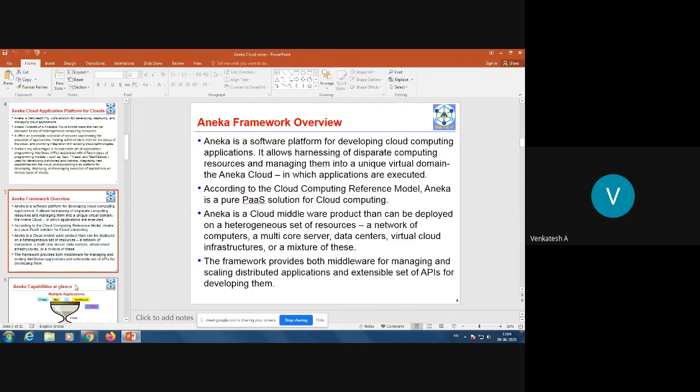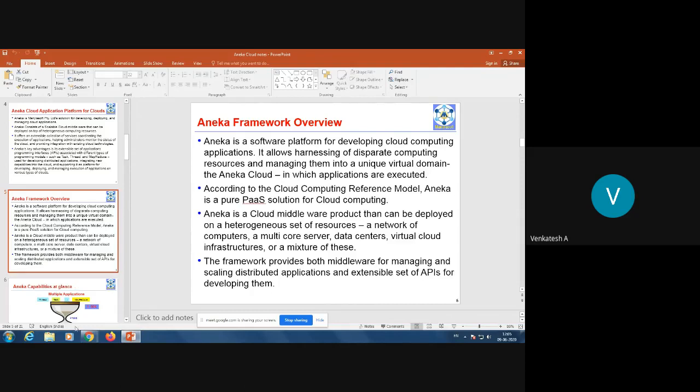You can deploy it on a network of computers, a multi-core server machine, at data center level, and upon virtual cloud infrastructure or a mixture of these. So it is so flexible that you can deploy it on individual computers, at data center level, or at grid level. Wherever you want, you can use that middleware. Using that middleware, you can host your applications.